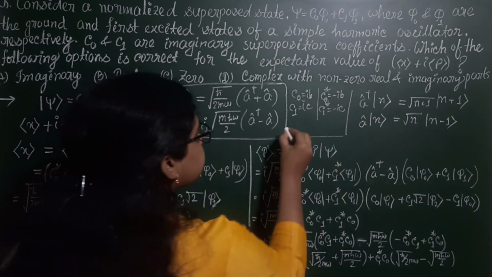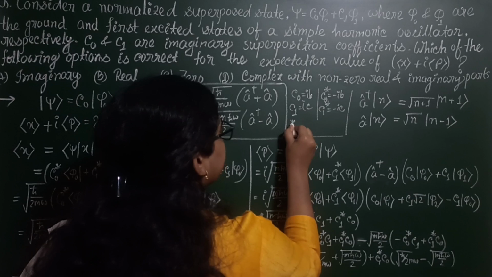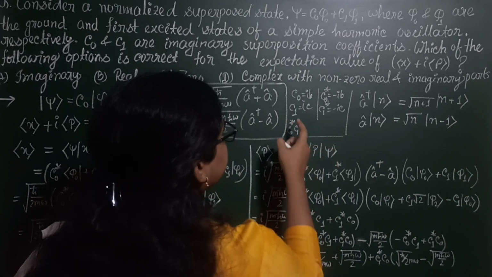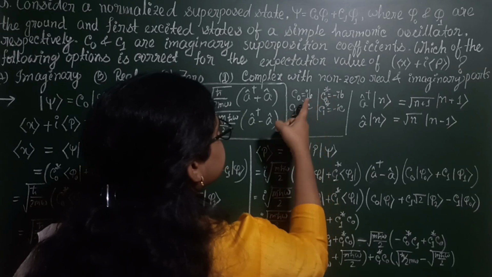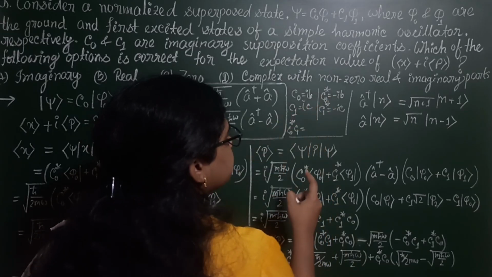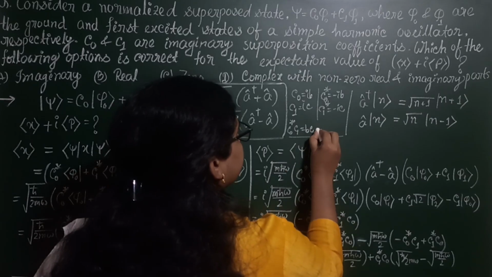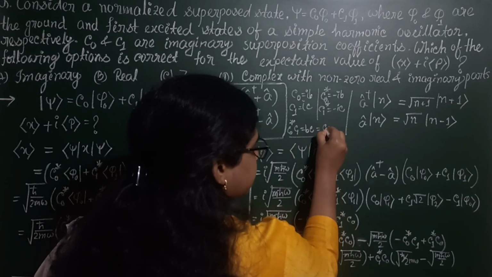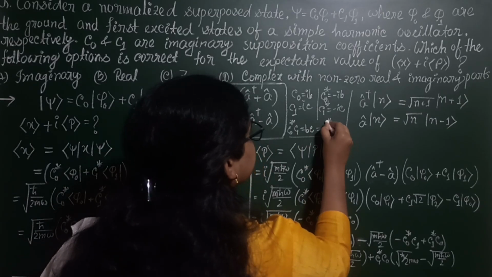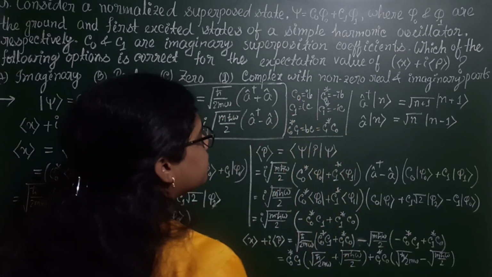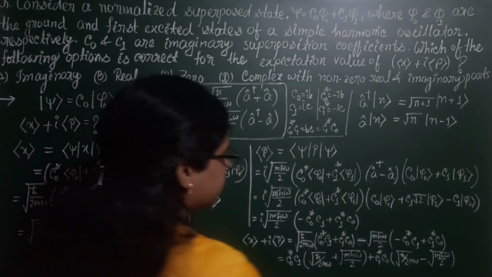Okay. So C0 star C1 gives us minus i squared BC, so this is BC, and C1 star C0 will also give us BC.